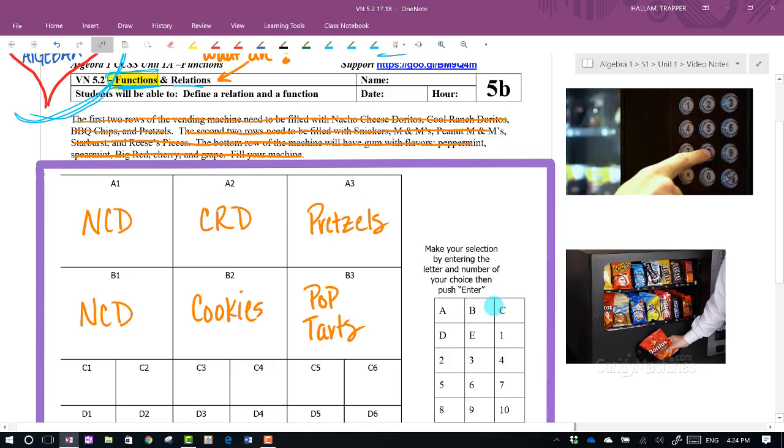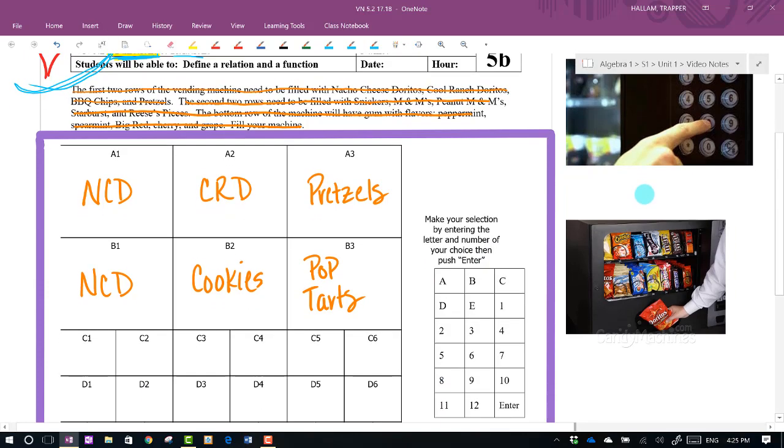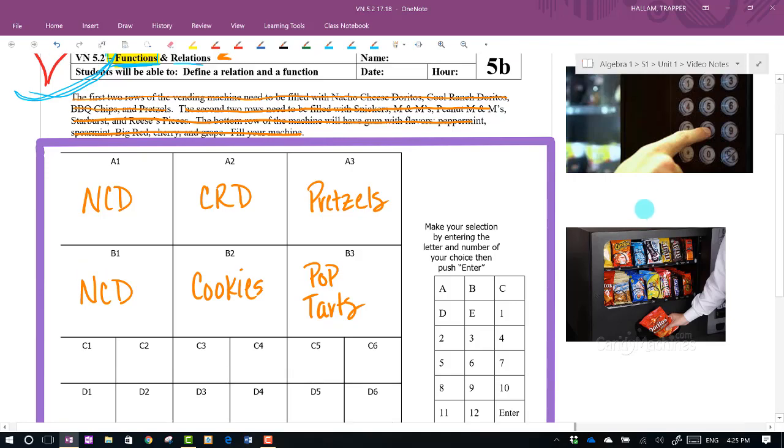All right, what I'm going to call a function is I'm going to call it a vending machine. So you see my giant purple vending machine here. And you'll notice there's the big purple outline box, and here are where all the snacks are contained. These are the numbers that you would press to get those particular snacks. These ones are empty because Mr. Hallam got a little lazy and didn't fill them in. But over here you can see are the buttons that you would press to tell the machine which snack you wanted out.